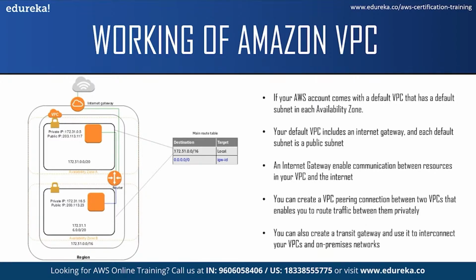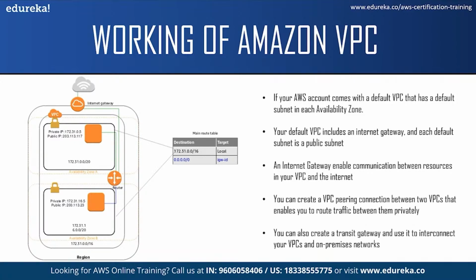Now you can see we have something called an internet gateway. Now an internet gateway is a gateway that allows your instances to connect to the internet. You can do this through Amazon EC2 Network Edge. Each instance that you launch in your default subnet has a private IPv4 address and a public IPv4 address as you can see here.